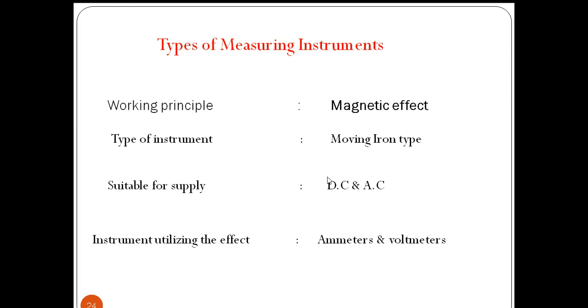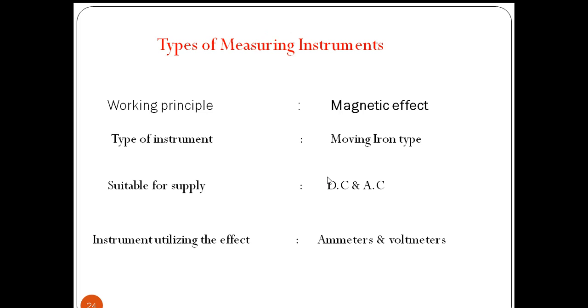Based on magnetic effect, the instrument working is moving iron type instrument. It may be useful for measuring AC and DC quantities. And this instrument is utilized in ammeters and voltmeters. This magnetic effect will be used mainly in moving iron type instruments. So this will be used for measuring AC as well as DC measurements, and these are used in ammeters and voltmeters.